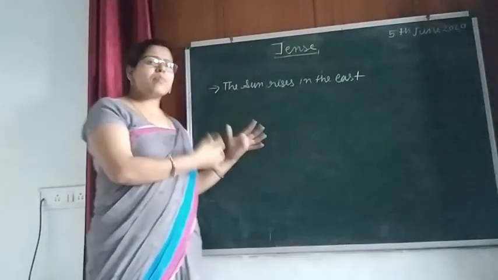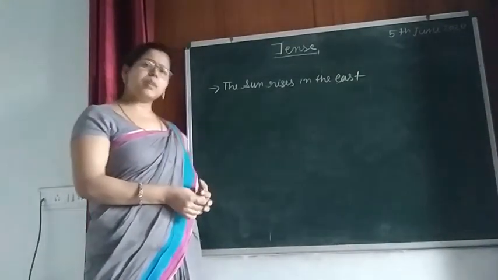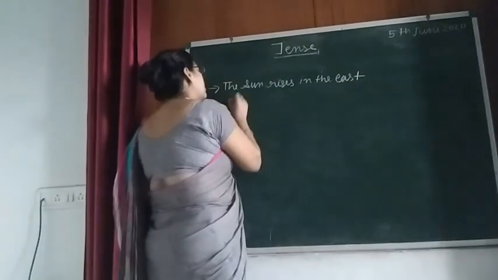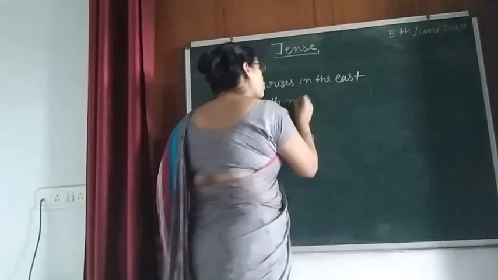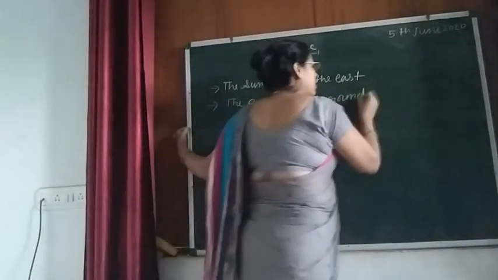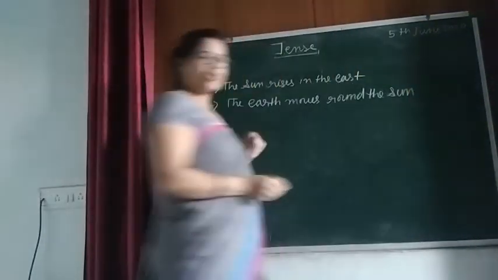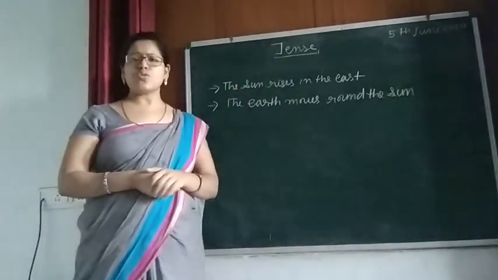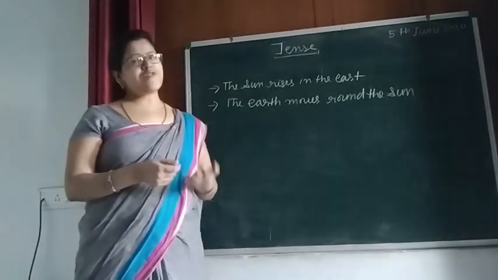So this type of sentence we also translate in simple present. Now here, the earth moves round the sun. This is also a universal truth.